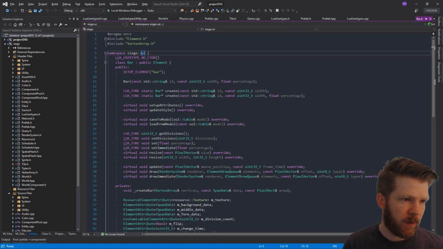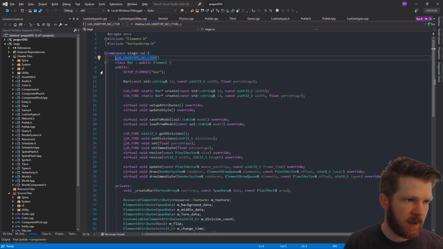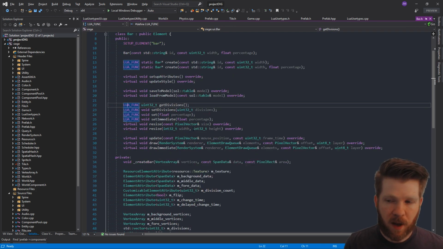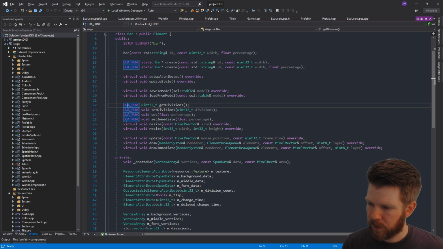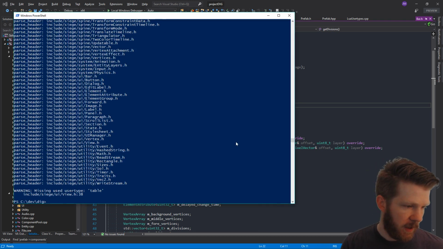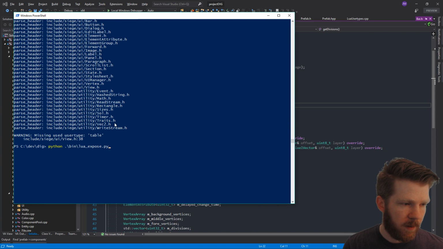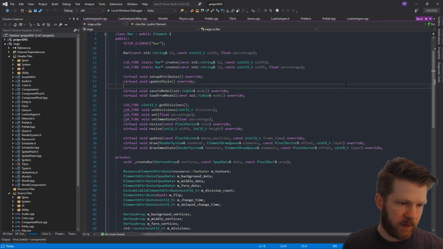Here, when we wanted to expose this, I just needed to say Lua user type no constructor, and then expose Lua func for these create functions, and a few other things that I wanted to expose here, and it's able to generate it. We just have to say, let's generate this. We run that script, it parses all the files, and then we can actually use that generated stuff. It's awesome. It's great.